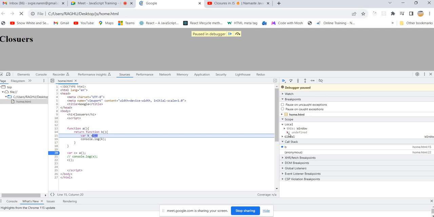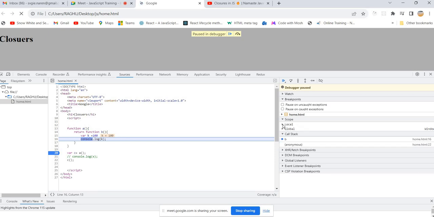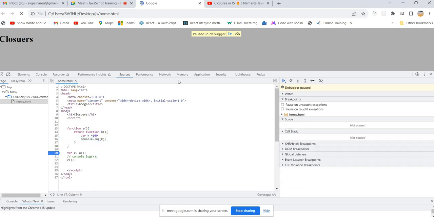It will allocate memory for k. What is the value of k initially? Undefined in the memory allocation phase. And whenever we go to the execution phase, the value of k is 100. Are you able to see any closure kind of thing here? No, sir. Fantastic. So now it is going to print the value of k.